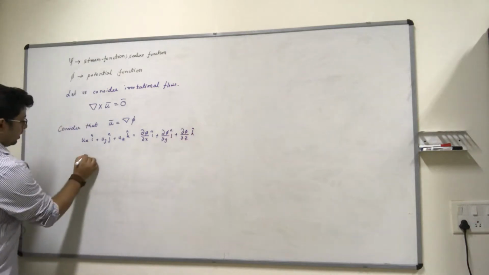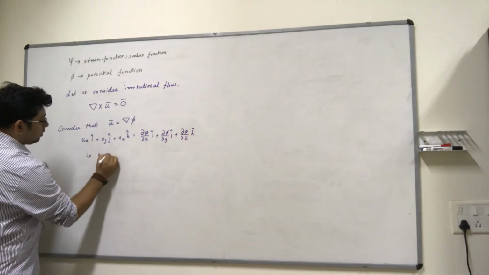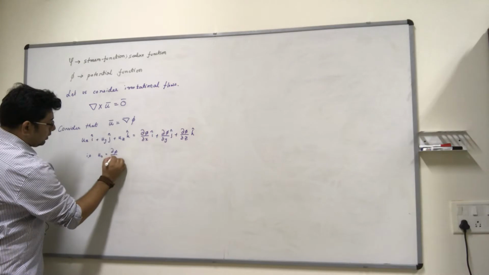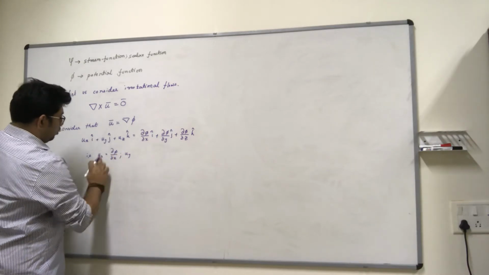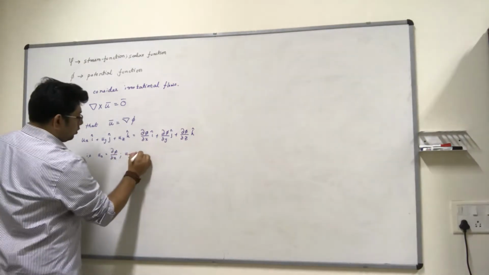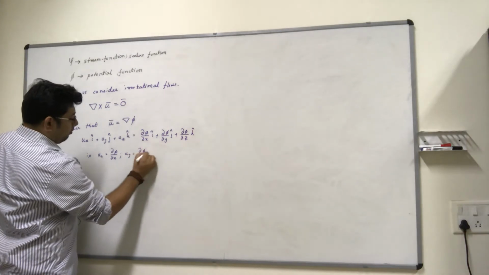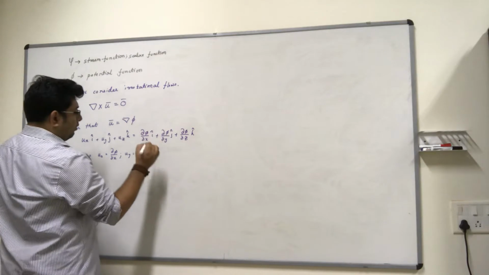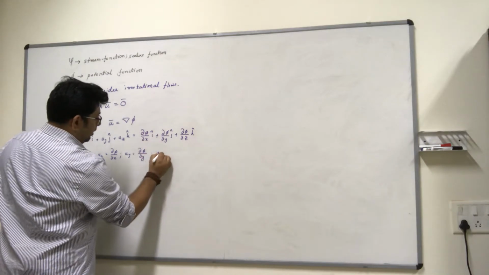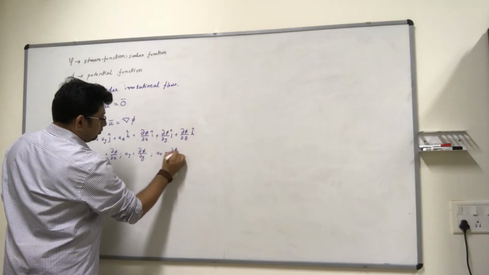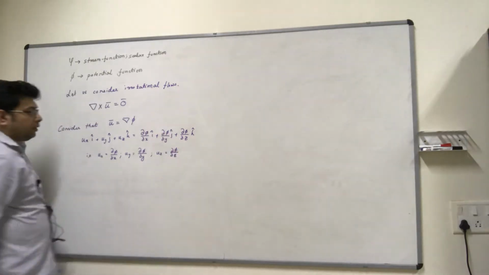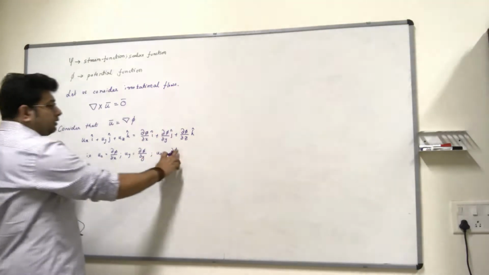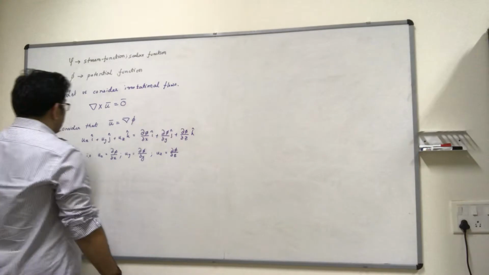That is my ux equal to del phi del x, uy equal to the scalar function's partial derivative with y. Similarly for z. So let's say that there exists such a potential function.